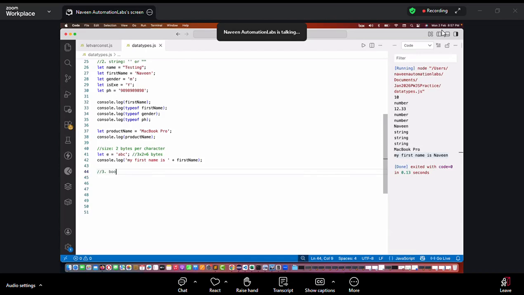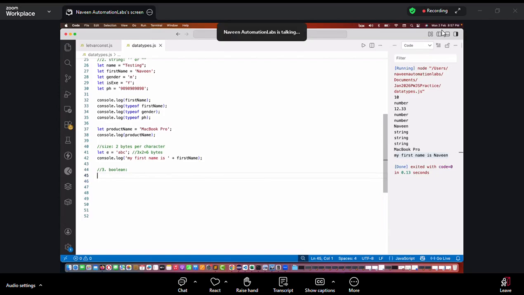The third one is a Boolean here. Why is console.name showing as deprecated? No, that's a different concept, because in JavaScript also one variable name is existing there. So that's why it's always giving you a deprecated warning. You can ignore that.